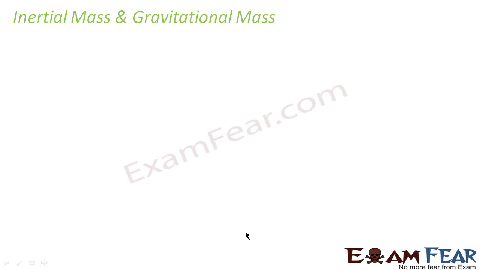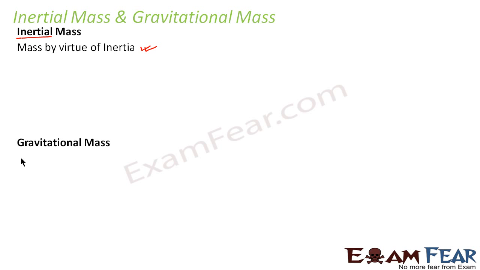Since we are learning things about gravitation, we should also know what is gravitational mass. When we talk of gravitational mass, the understanding is not clear until and unless we compare it with inertial mass. So we will quickly see what is gravitational mass and inertial mass. Let us first take up inertial mass. Inertial, as the name suggests, means something related to inertia. So the mass of a body by virtue of inertia is inertial mass.